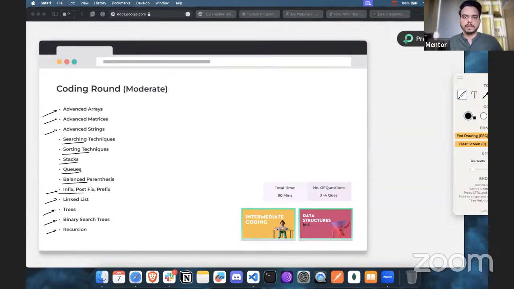What happens is that at the time of the exam, you might know the concept, but due to the lack of practice, you might not be able to solve it in time. And there you already have the pressure of solving the questions. Then within a time limit, you have to solve this.